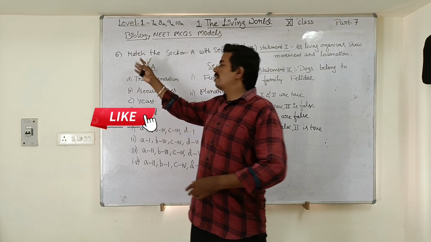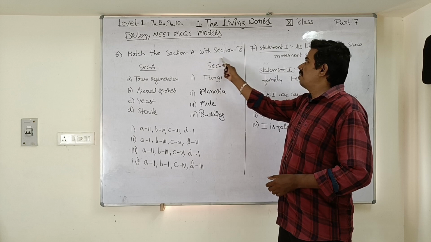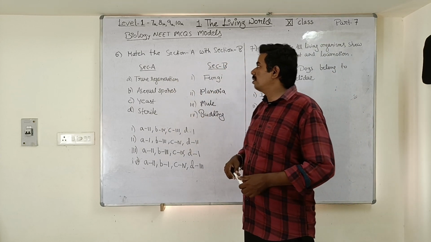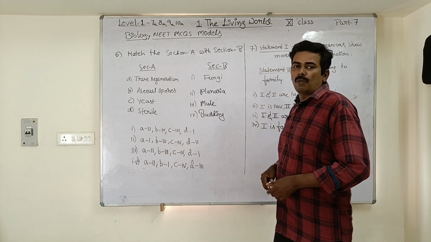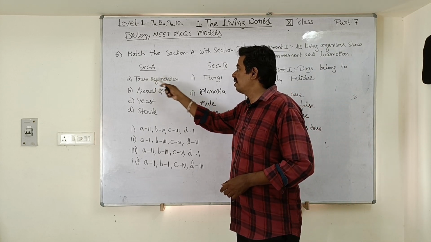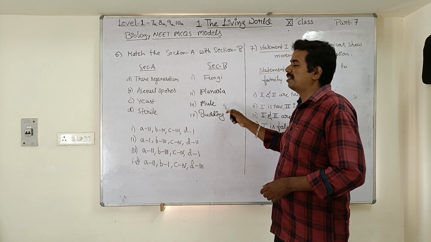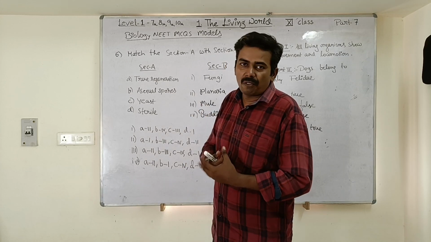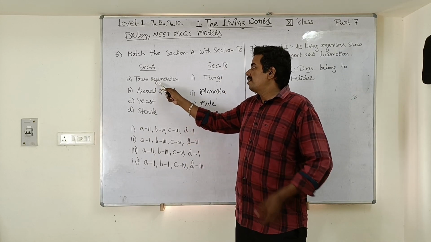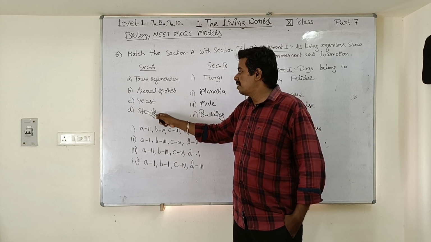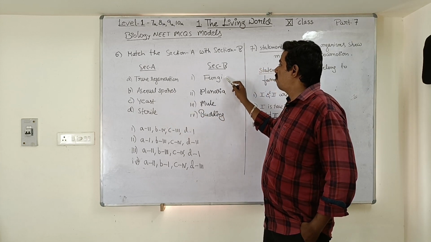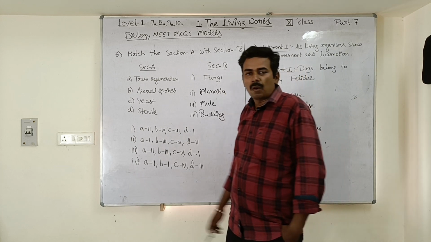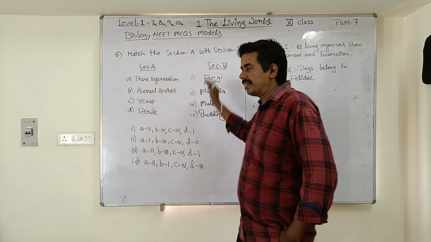Now let us go for the 6th question. Match section A with section B. Under section A there are some terms, and under section B there are some terms. We have to match the terms under section A with the terms under section B. This is a match the following type of question. Section A: true regeneration, asexual spores, yeast, sterile. Section B: fungi, planaria, mule, budding.